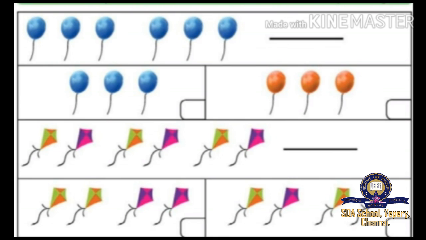Choose the first box or the second box, because here the first kite is green and the second one is pink. The first box shows both kites in green and both kites in pink.